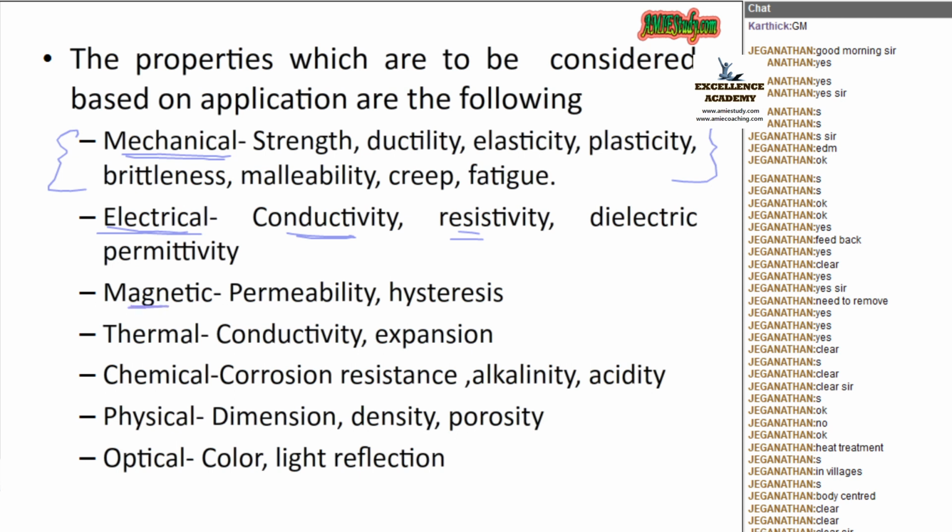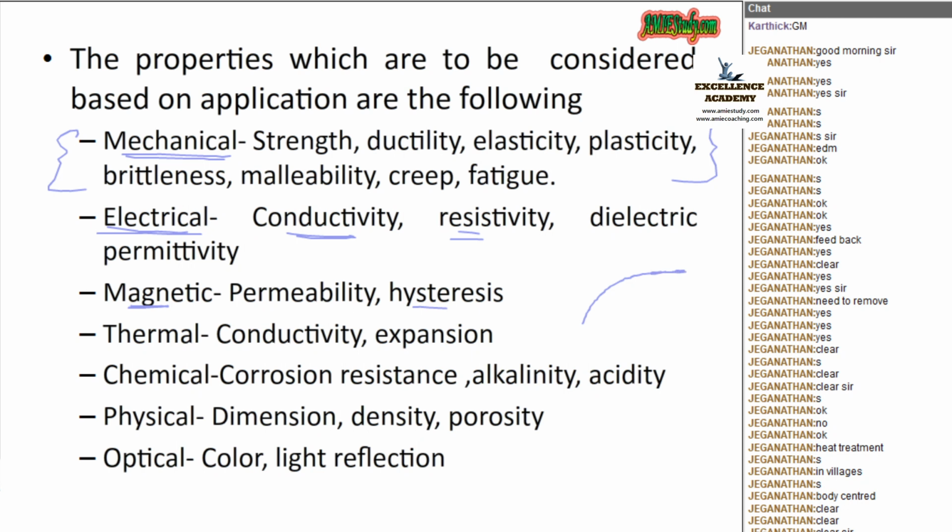Next is magnetism, that is whether it is good permeable to magnetism, and hysteresis. That means if we give a magnetic field to that material, what will happen? It will become a magnet, that is, we are going to make an electromagnet. And when we release that magnetic field, what will happen?